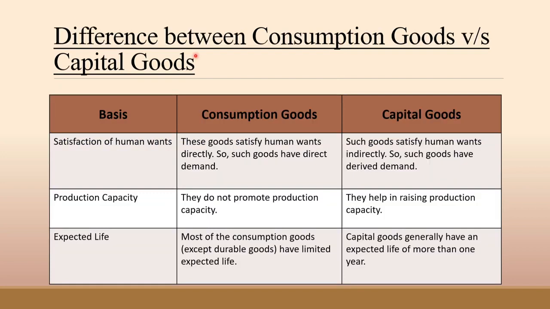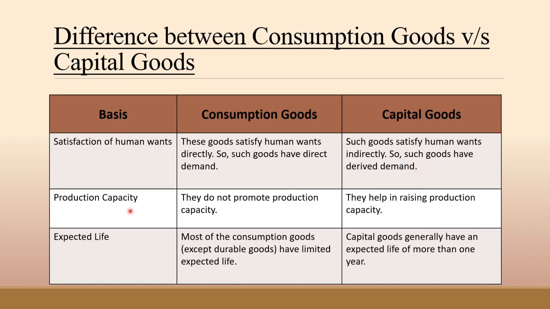So our next topic is what is the difference between consumption goods and capital goods. You already know that I always prefer to do differentiation with basis. In this I have taken basis. First base, as you can see, is the satisfaction of human wants. In consumption goods, these goods satisfy human wants directly, so such goods have direct demand. On the other hand, capital goods satisfy human wants indirectly, so such goods have derived demand.